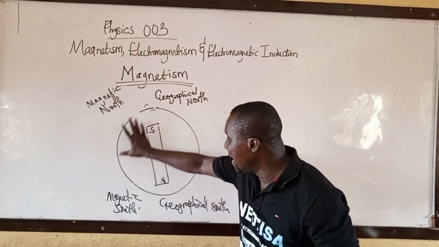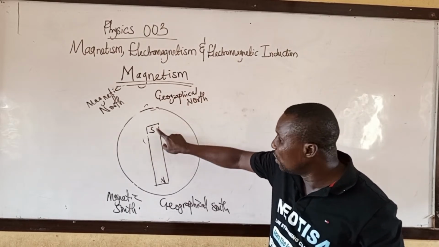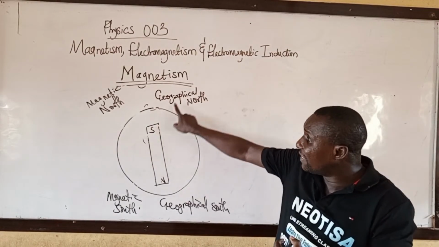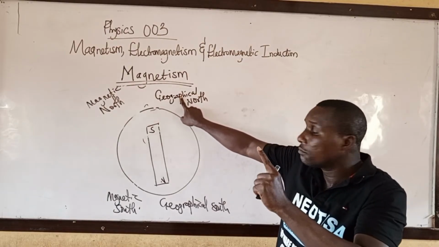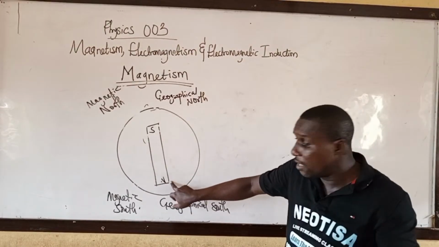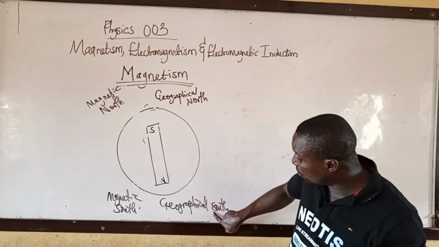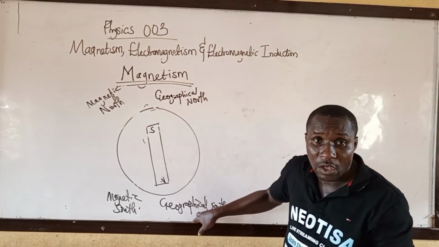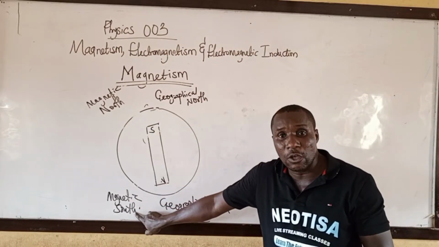Inside the Earth, we have a giant magnet, in which the south of the giant magnet is facing the true north of the Earth. Then the north of the giant magnet is facing the true south, the geographical south of the Earth. That north is called magnetic south.